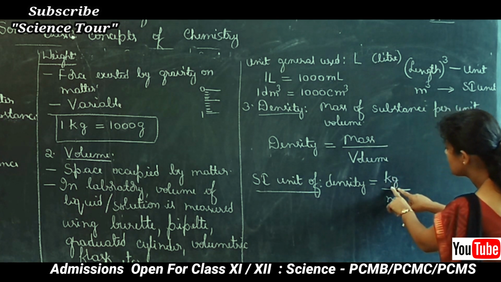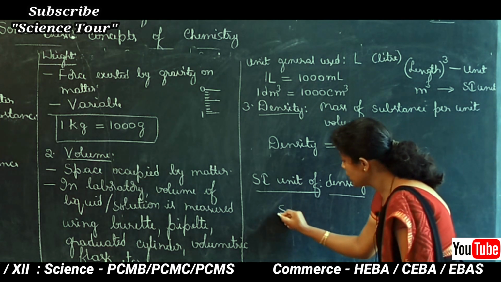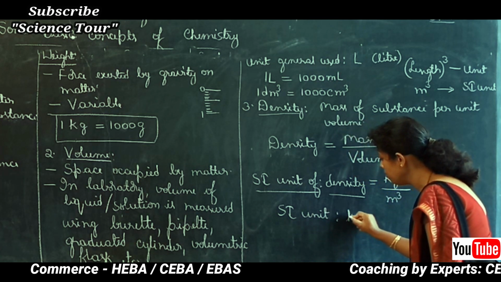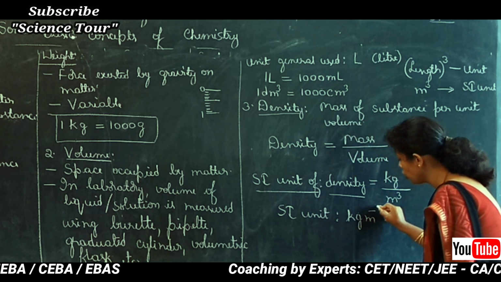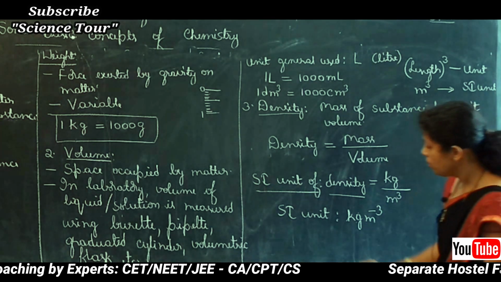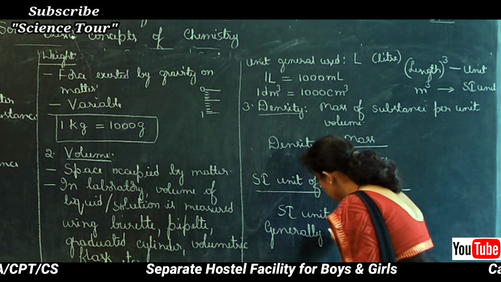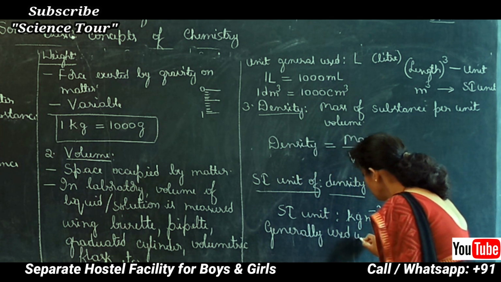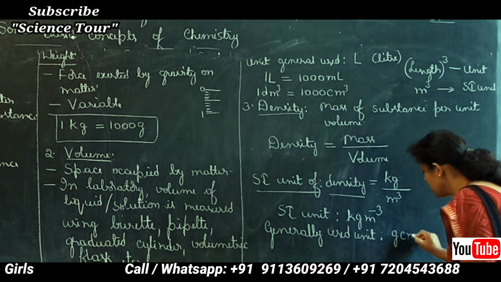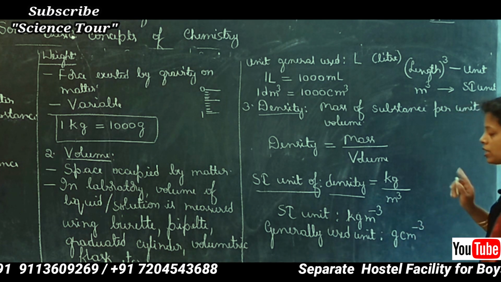The SI unit of mass is kilogram. So the SI unit of density is kilogram per meter cube, that is kg meter to the power minus 3. But the generally used unit is gram per centimeter cube, gram centimeter to the power minus 3.